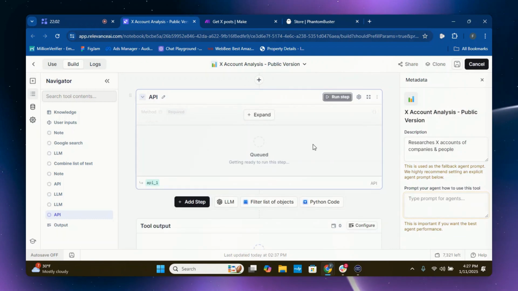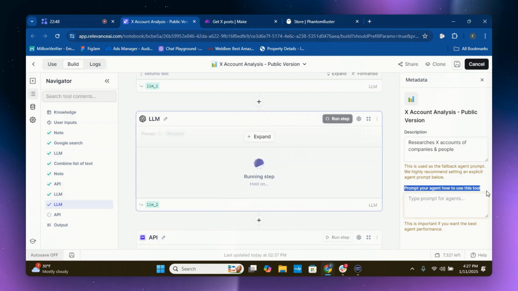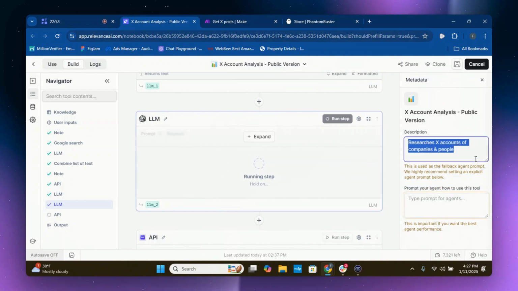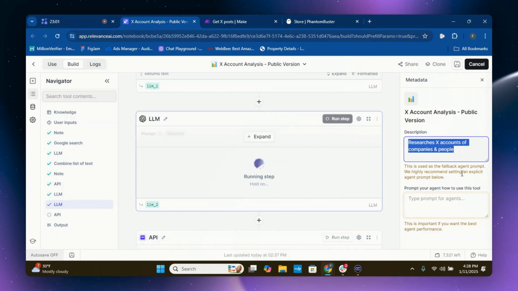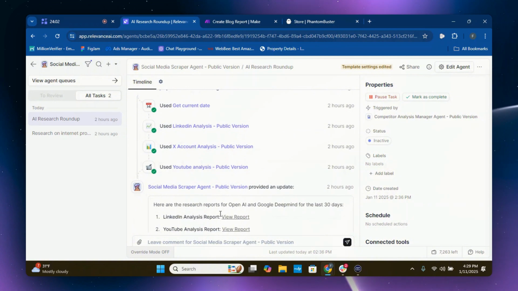And then we're going to test this out, X account analysis. Also, while this is loading, should I put something in here? Should I not? I just leave it blank and it works well. The automation system is set up so good that it doesn't even need anything in there. But if you want to put some stuff in there, you can. Here's the description: researches X accounts of companies and people. So perfect. Awesome. And now we can go to the YouTube analysis.